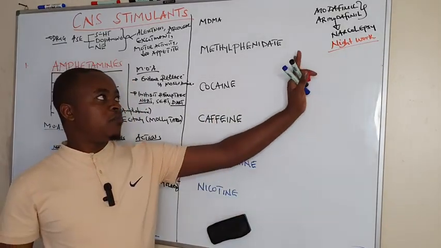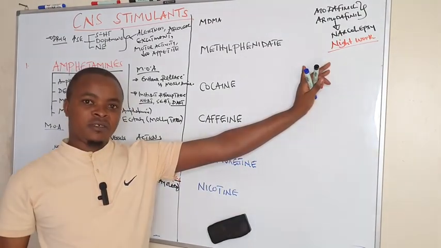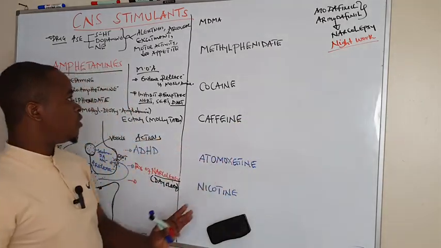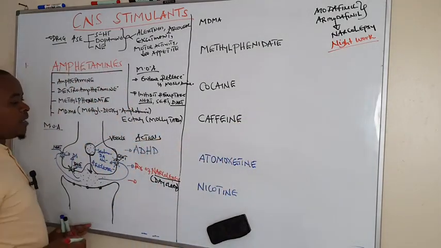We can use modafinil and armodafinil, which are good compared to amphetamine.